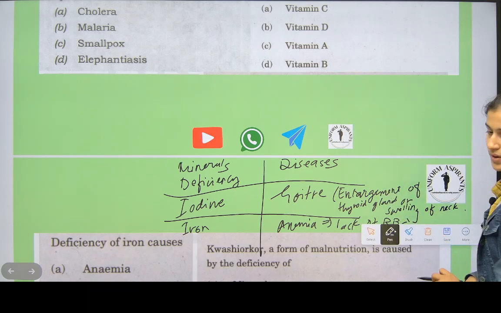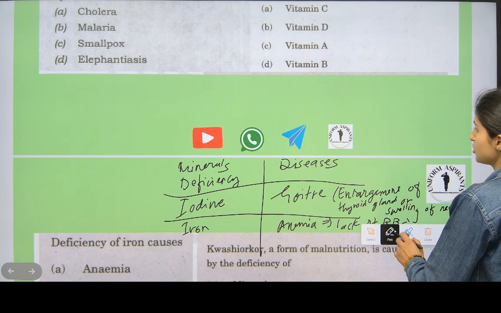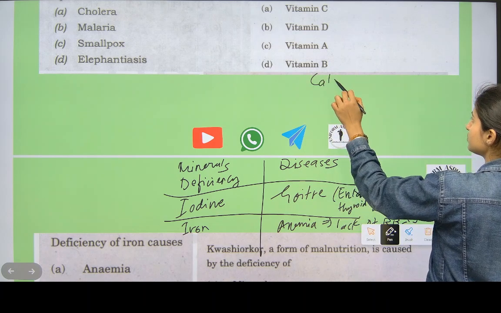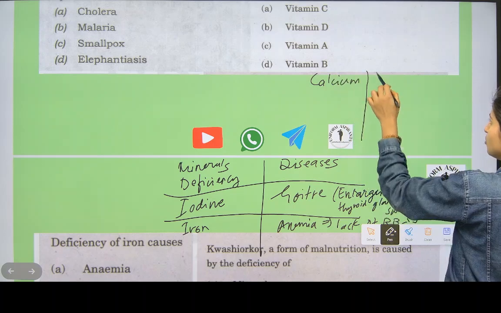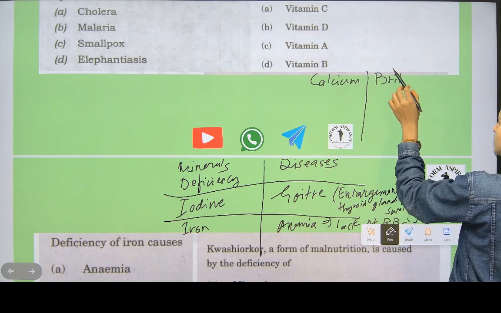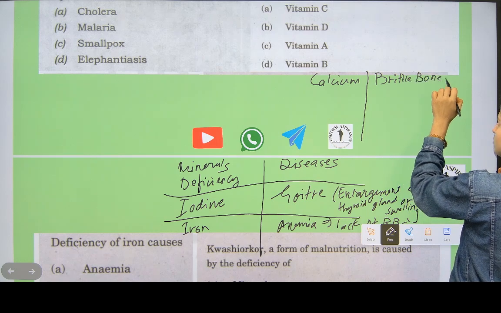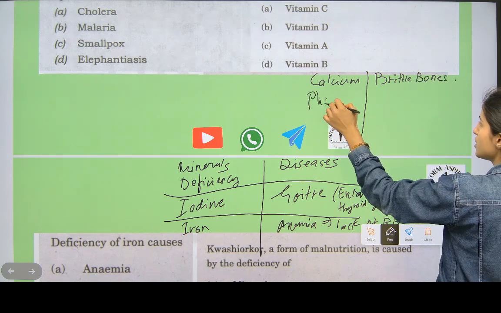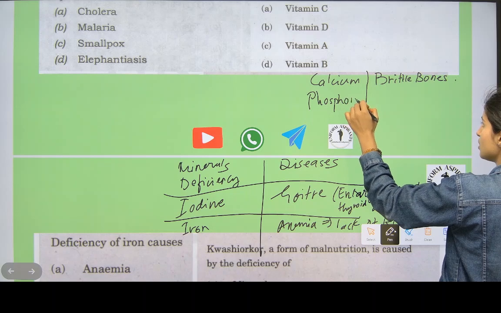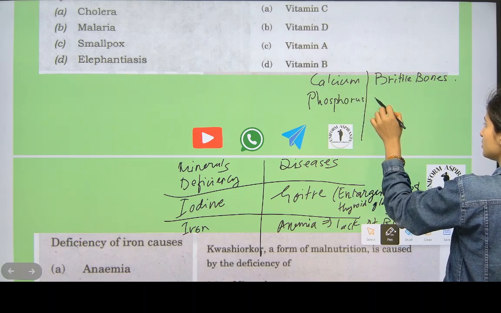Then write this down, diseases first. Deficiency of calcium causes brittle bones. Deficiency of phosphorus causes weak teeth.